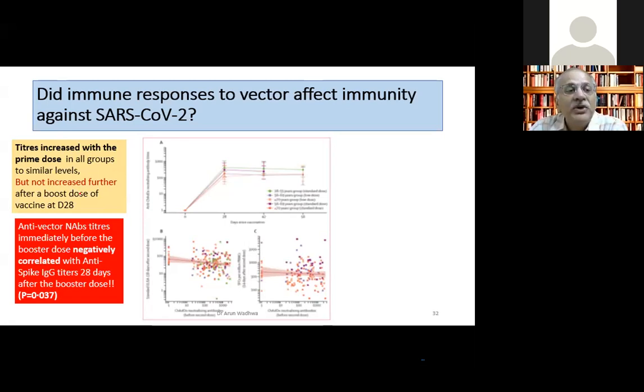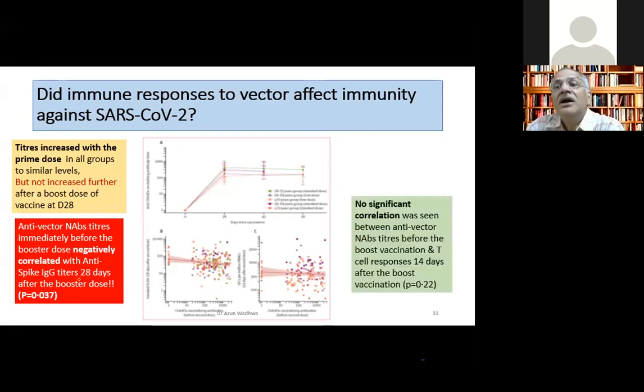But the red point was that anti-vector antibodies, the neutralizing antibodies, after the booster dose, they negatively correlated with the anti-spike. So when you have more anti-vector antibodies, the spike antibodies were less. So they were negatively correlated. But again, there was a silver lining that there was no significant correlation between the anti-vector antibodies, that means the anti-adenovirus antibodies, and the T-cell immunity. So T-cell was tested 14 days after the boost. T-cell did not change, which is a very important component. So, but these vector antibodies do have a role. Suppose we keep giving boosters of this vaccine, we may actually develop less and less neutralizing antibodies to the COVID virus itself.